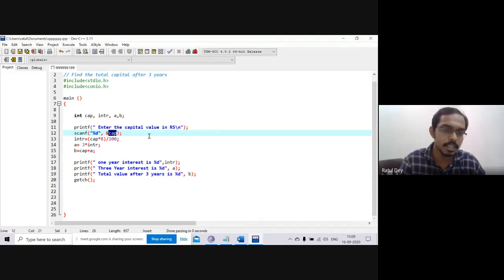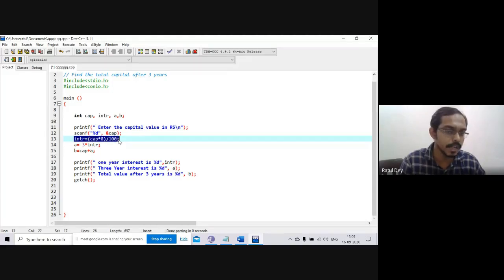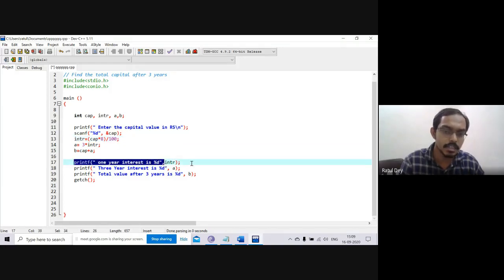using this variable CAP. Now we have to check the first interest. So what is the interest after 1 year? This is the simple interest value. We just multiply the capital with the interest rate, that is 8% interest is given, and divide by 100, and we print this INTR value as the first year interest.